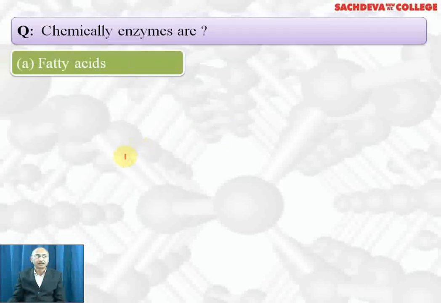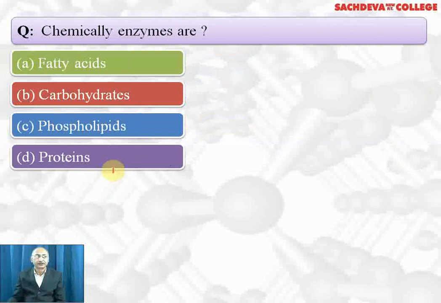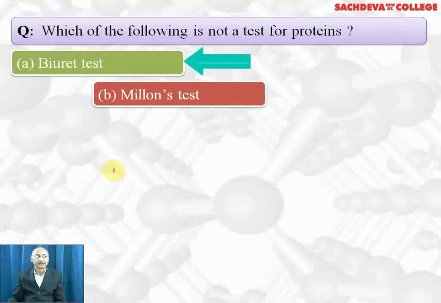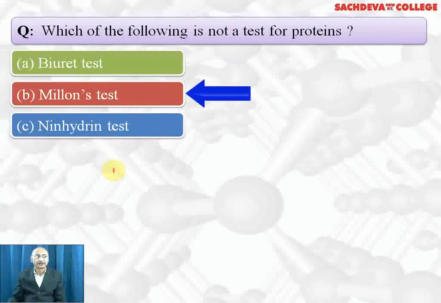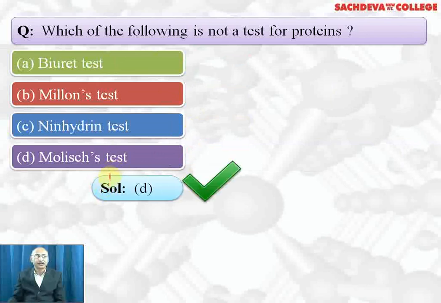Chemically, enzymes are fatty acids, carbohydrates, phospholipids, proteins. Correct answer is proteins. Which of the following is not a test for proteins? Biuret test, Millon's test, Ninhydrin test, Molisch test. Correct answer is D part. Molisch test is for carbohydrate. All other tests are for proteins.